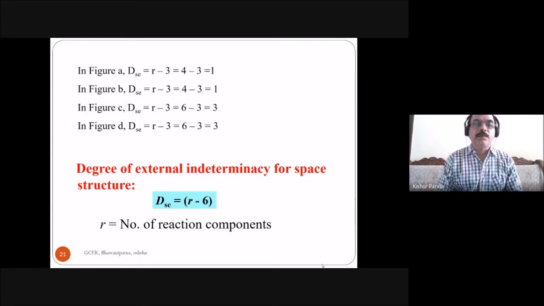Then summation of Mx 0, summation of My 0, and summation of Mz 0. 6 equations are required. So here the degree of external static indeterminacy is equal to R minus 6. R is the total number of reaction components, and 6 is the number of static equilibrium equations available. So this difference is the degree of external static indeterminacy of a space structure.